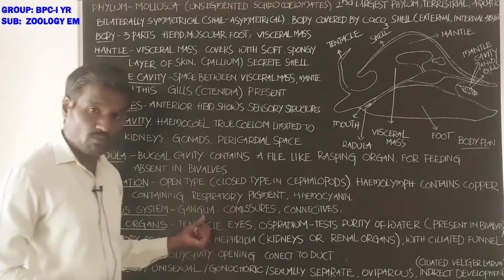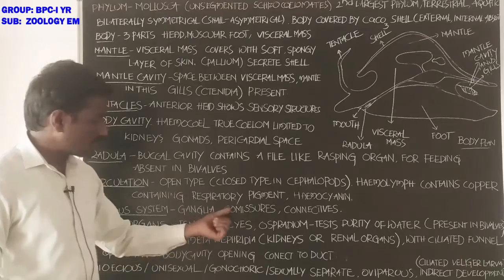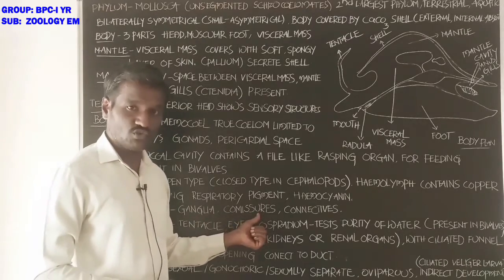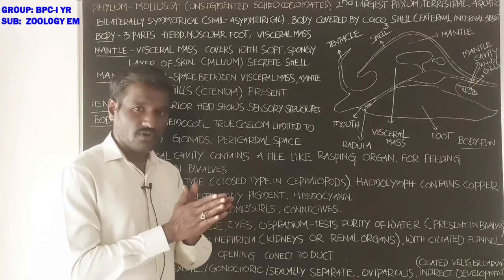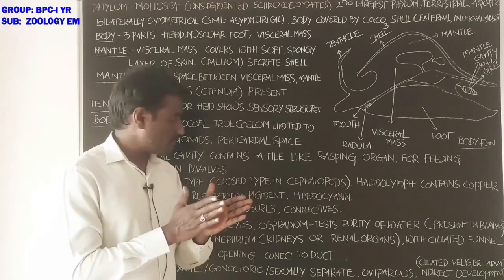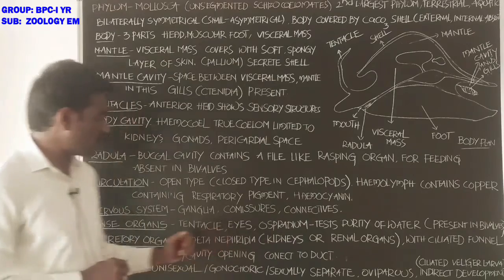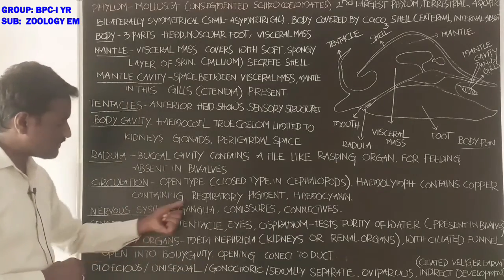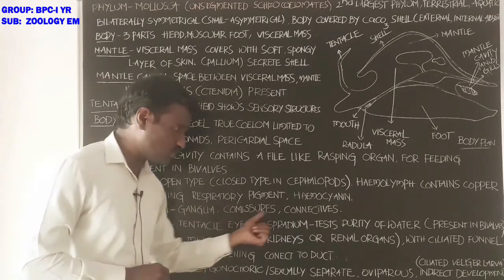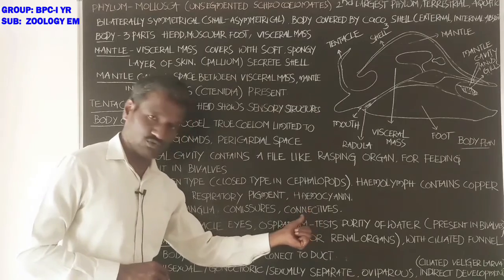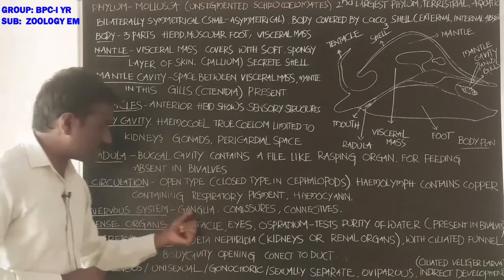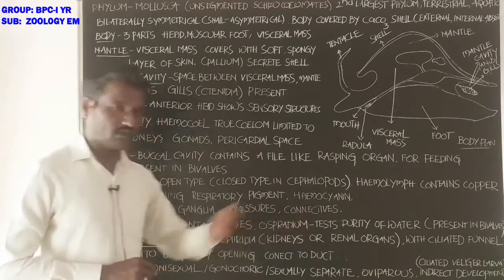Nervous system is with ganglia. Ganglia means groups of cell bodies. Next, commissures, that means connections between neurons. Connectives. Okay, student. Nervous system is with ganglia, commissures, connectives.